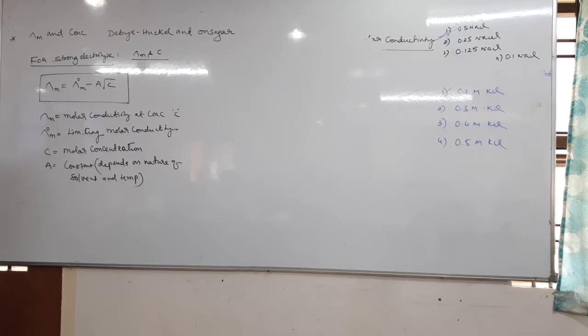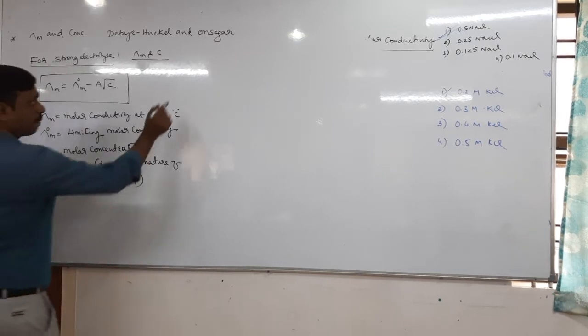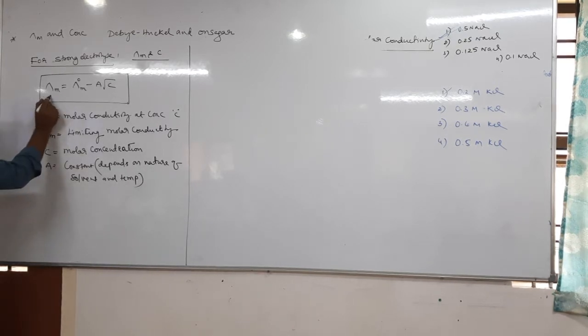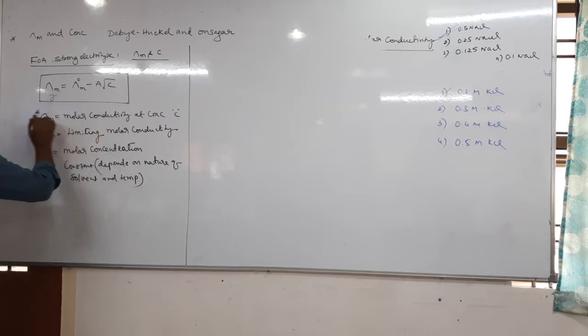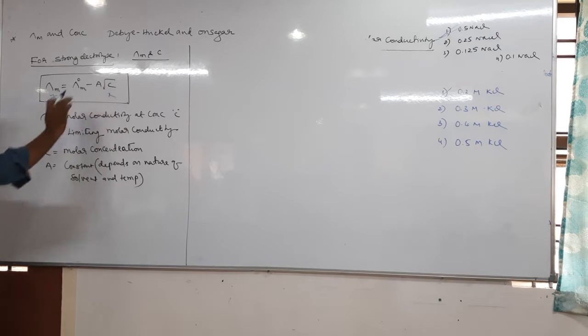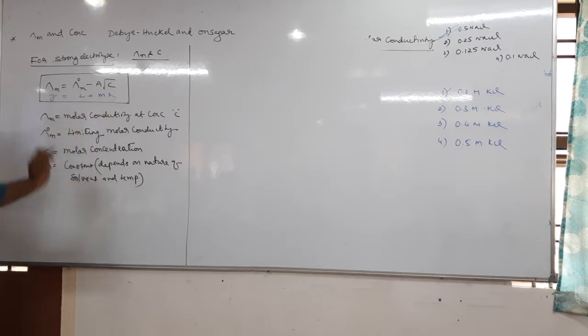Okay, so therefore this equation is called the Debye-Huckel-Onsager equation. Now tell me, for this equation we can draw the graph. When a graph is plotted between lambda m versus root C, it is the y-axis and it is the x-axis. Then this is y equal to, can I take the mx plus c equation?